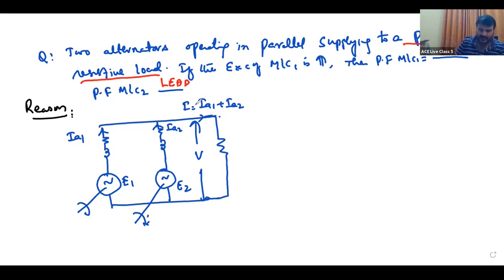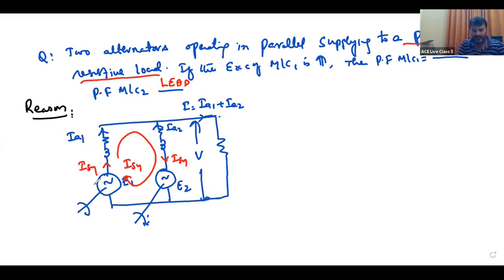Both machines are operating at what power factor? UPF. Pure resistive load means if E1 is equal to E2, they are operating at UPF right now. Both are operating at UPF, and the load power factor is UPF. But when the excitation of machine 1 is increased, then synchronizing current comes into the picture. And the synchronizing current is what? Synchronizing current is a reactive current. This is ISY, and this is ISY. That is reactive power, circulating only inside the machines. It does not come to the load. It circulates only inside the machines.